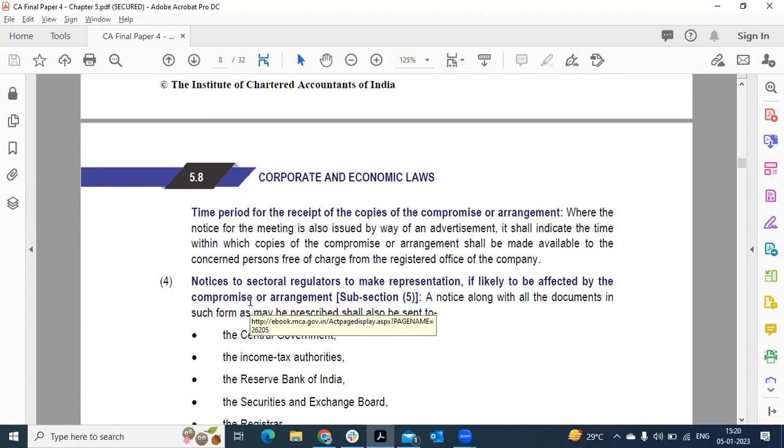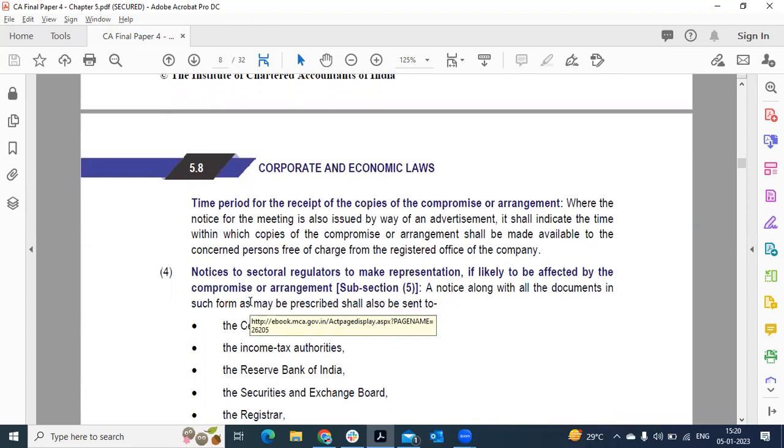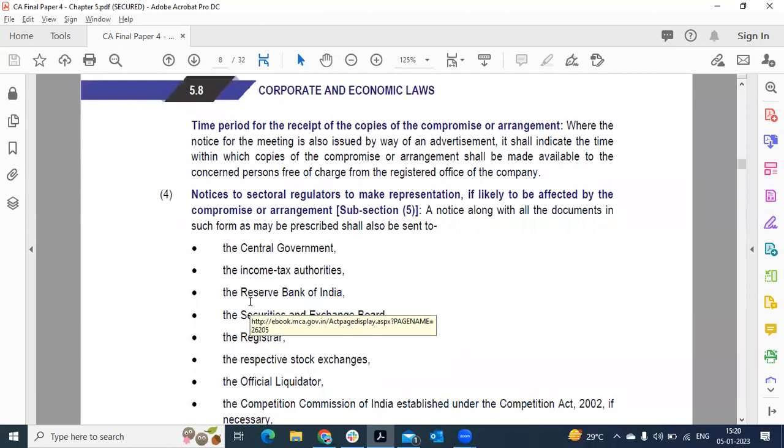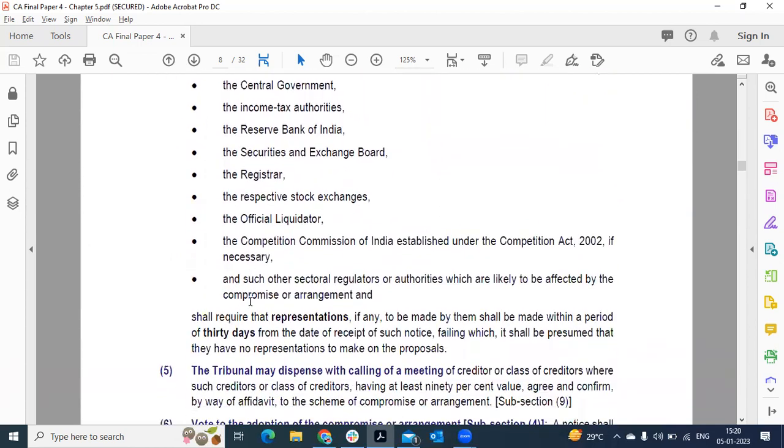Persons who have seen the advertisement can go directly to the registered office to check the scheme and other available documents. The notice should also be sent to sectoral regulators like the Central Government, the income tax authority, and the Reserve Bank. Why send it to these authorities? Because they may have objections to the proposed scheme. If they come back within 30 days with an objection, the scheme is cancelled. If no objection comes within the period, it is presumed that they have no representation to make on the proposal.